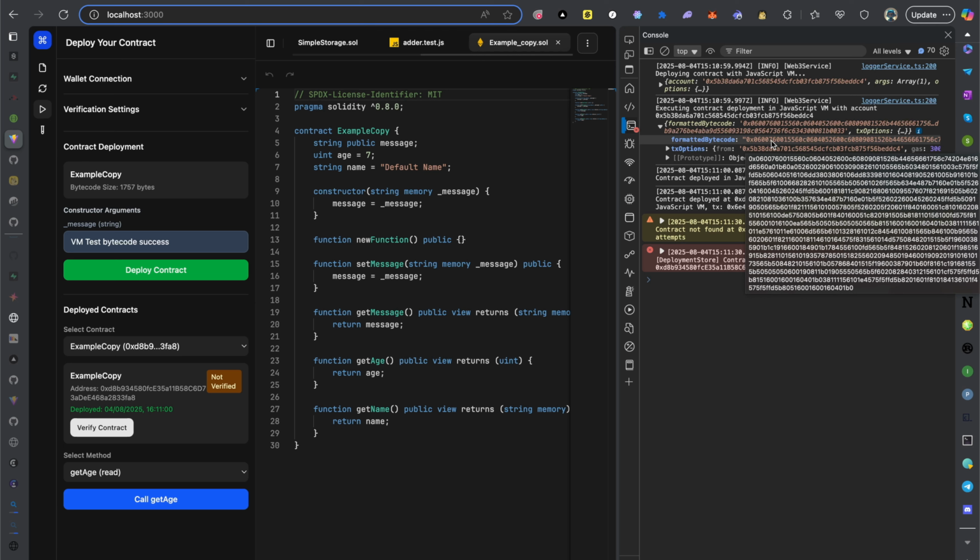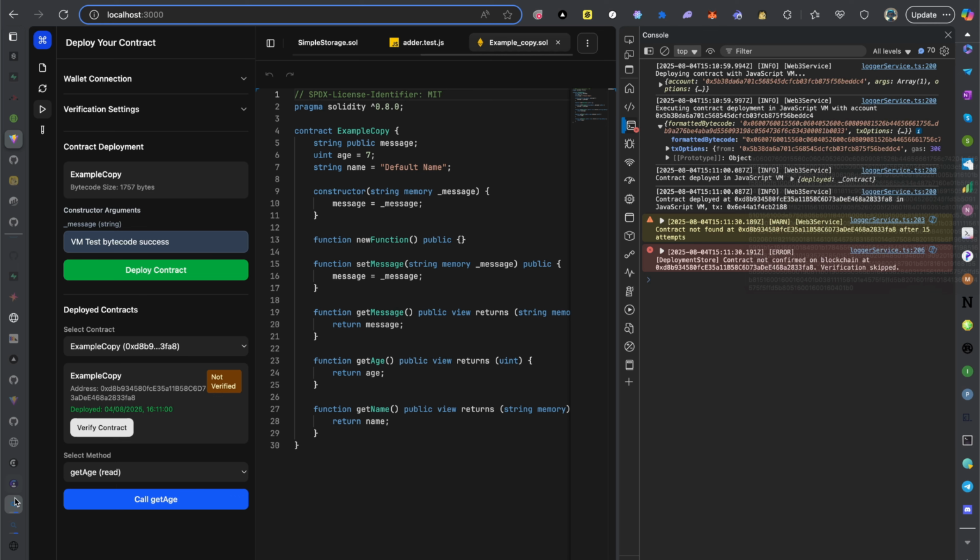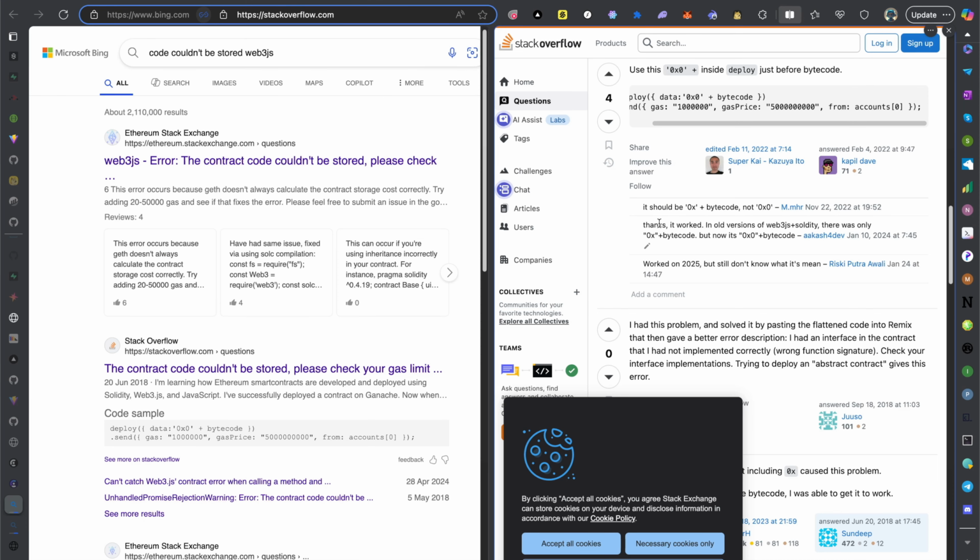It's unbelievable. But that's what works. I can't tell you why. I did try to find an answer. There was no answer on the thread that fixed this error. Like this guy said, worked in 2025, but I don't know what it means. Literally don't know what it means too, but yes, that was the fix. So in case someone has this error, and if you know someone that might have this error, just feel free to share this video with them as a resource that will help them solve the error.